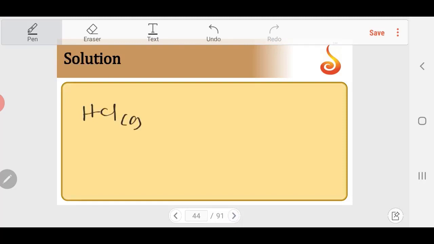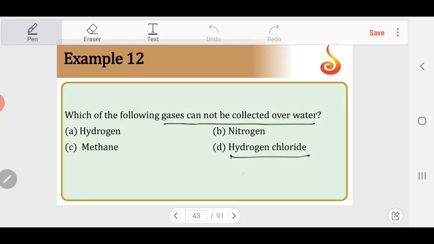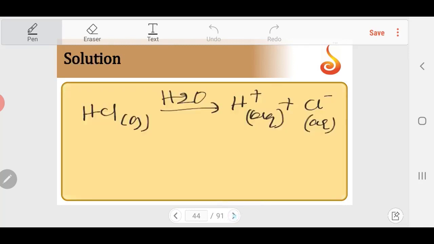When you add HCl gas to water, it becomes H plus aqueous and Cl minus aqueous. It becomes hydrochloric acid. So very high solubility for HCl in water. So I cannot collect hydrogen chloride gas over water in any experiment. So answer should be D.